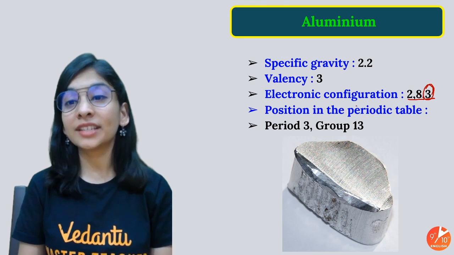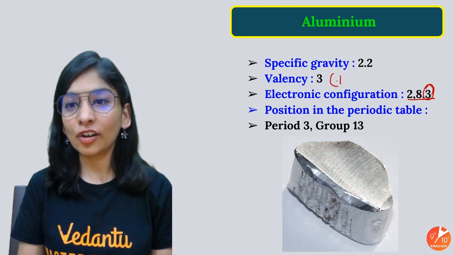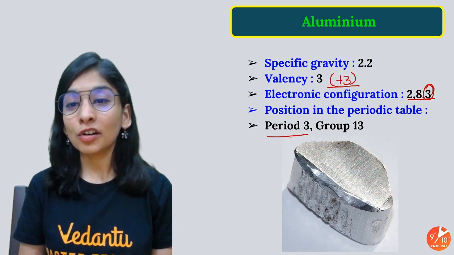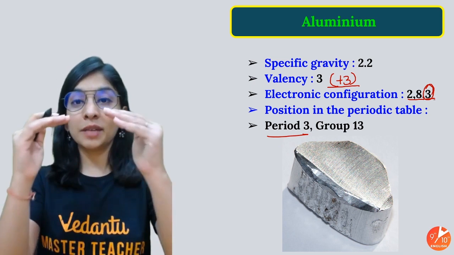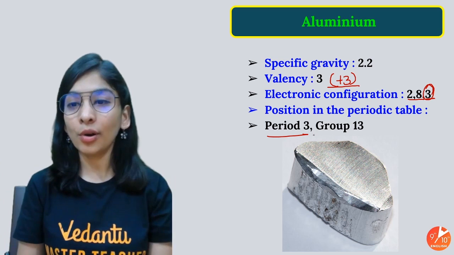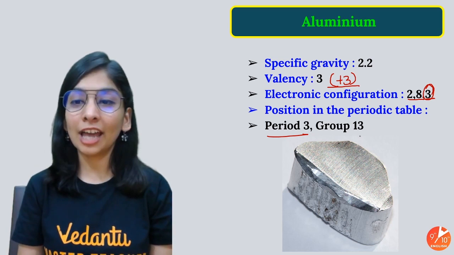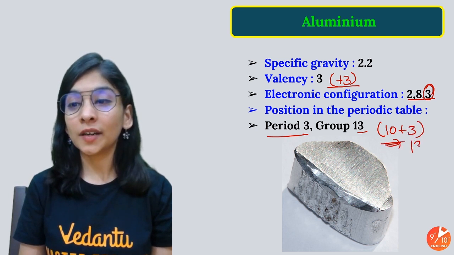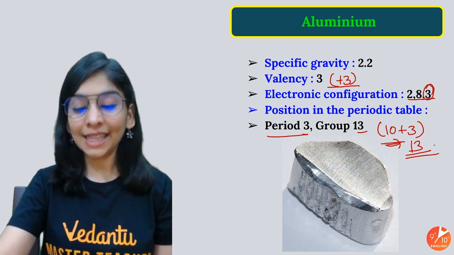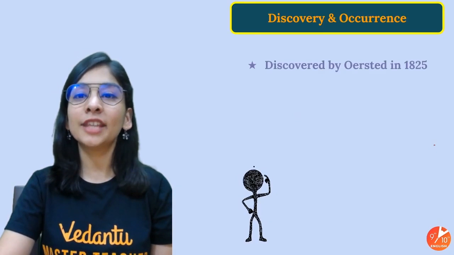That's how it will lose 3 electrons, and valency 3, you can also say plus 3. And it belongs to period 3 because the total number of shells defines the period number, so it belongs to the third horizontal row. Group number 13, how can you calculate the group number? That's 10 plus the number of valence electrons, that's 3. So it will be group number 13. All right, these are the basic properties of aluminium that you should know.